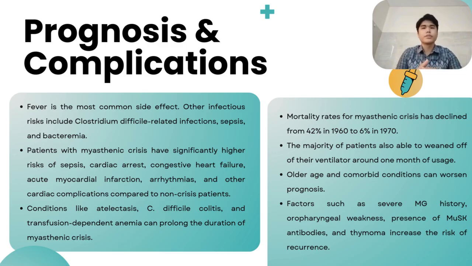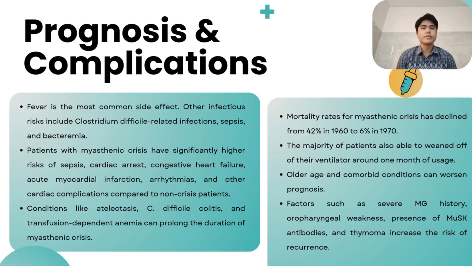The prognosis for patients with myasthenic crisis has now significantly improved. According to US cohort studies, mortality rates for myasthenic crisis have declined from 42% in 1960 to 6% in 1970. The majority of these patients are also able to wean off their ventilator after 1 month of usage, and in the long term, patients are usually able to return to their normal life if they are able to control their myasthenia gravis symptoms.